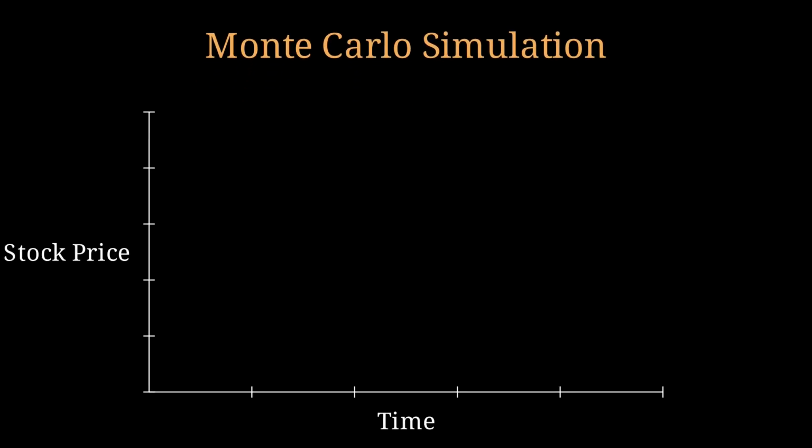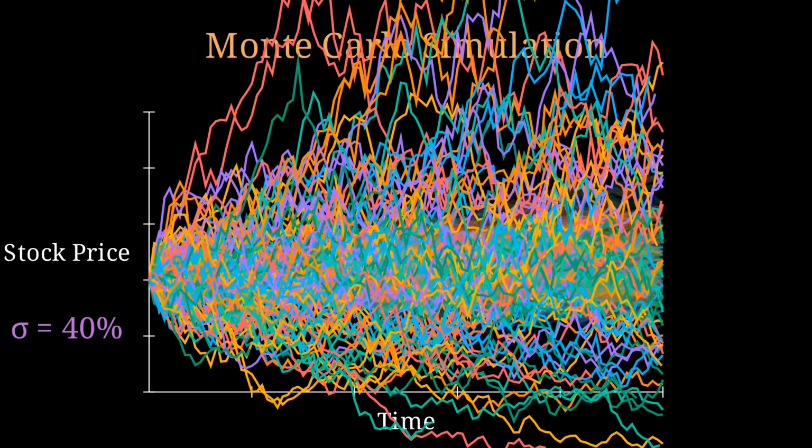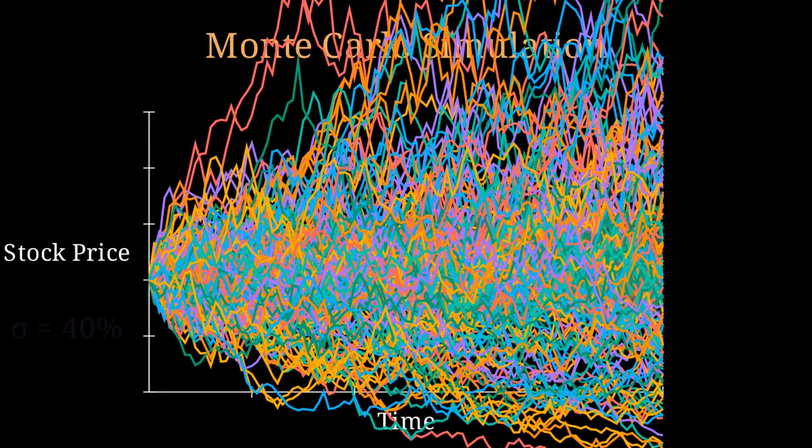Assume we simulate a stock price against time, with volatility at 10%. Notice how many paths we have now? Now let's do the same thing with volatility at 40%. It all blows out of proportion. Volatility controls the size of the randomness. Volatility controls the width of those possible futures.